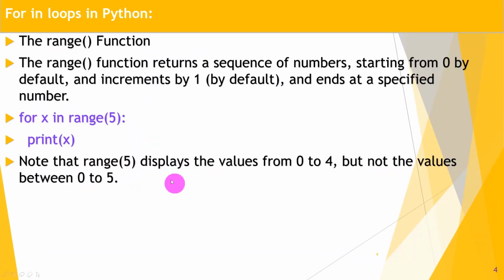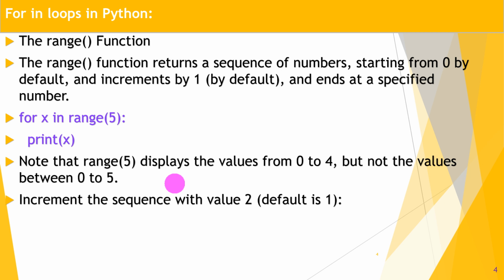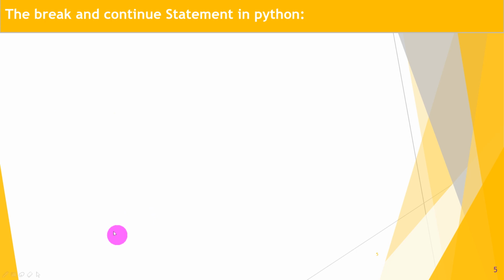Understood what the range function is? Range function is very much useful in for loops. Now increment the sequence with 2. Default is 1, we can increment by 2. How? For x in range 2, we want to print values from 2 to 10 and increment those values by step 2. So this is the code: range 2 comma 10 comma 2 colon print x. So it will display the values.